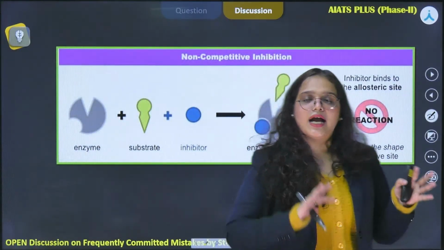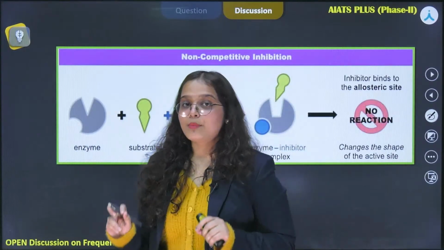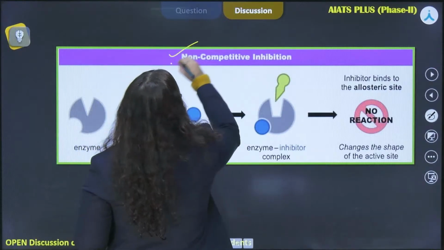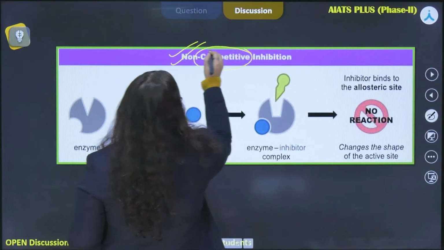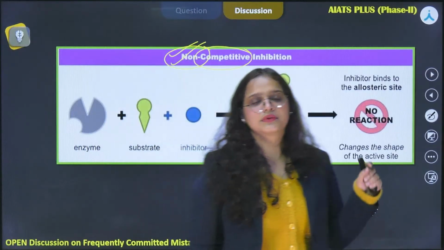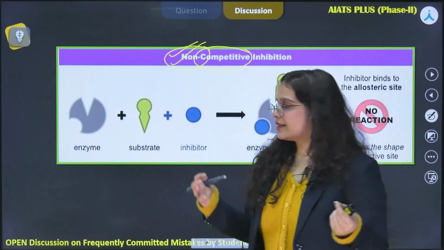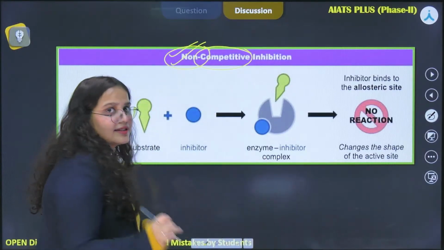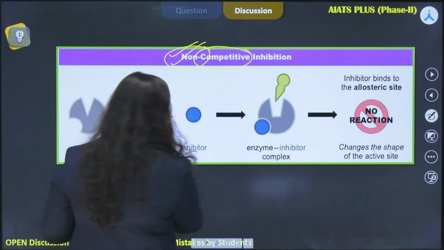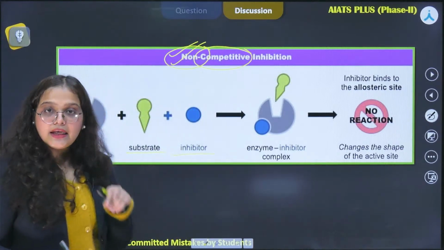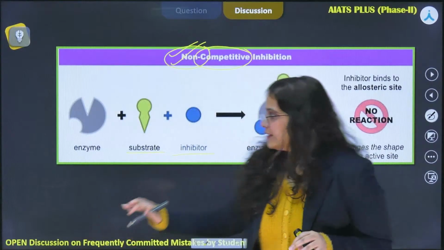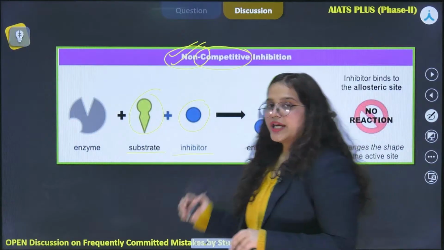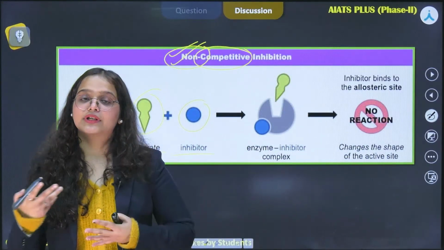Okay, coming to our another category, which is the non-competitive inhibitor. All right. So why we are calling it non-competitive, there is a difference in the name. So where is that difference coming from? Here we can see we have our substrate and we have our inhibitor. The shape of both of them are very different from each other. So there is no similarity between the two, so why would there be competition?